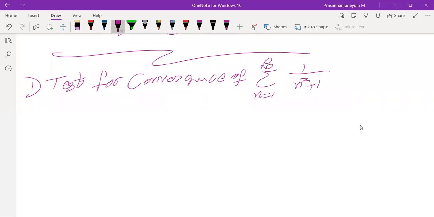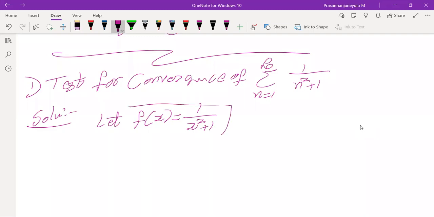Now here, what is the given function? f of n we have to take. But from this, I am going to consider f of x equals 1 by x square plus 1. Not n square plus 1, so be careful, x square plus 1.